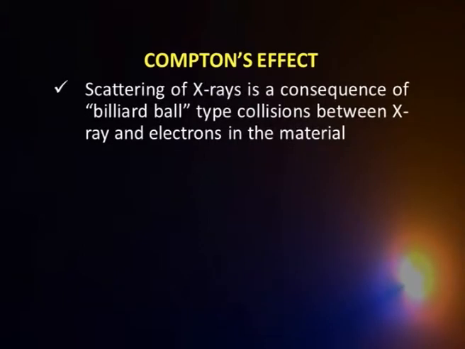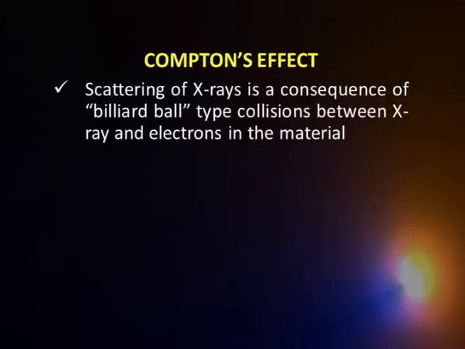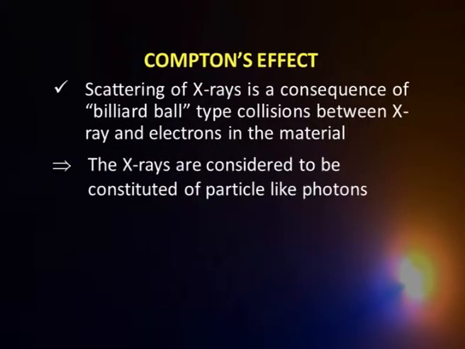Now, let us take the fifth experiment we had given as a challenge to classical mechanics, that is Compton's effect. Compton effect also can be explained simply by visualizing the scattering of X-rays from an element, say nickel or silver or whatever, as a consequence of some kind of a collision between the photon, which is coming from light, and the electron in the metal. So, this is some kind of a billiard ball kind of a collision. That means there is an electron there, a photon comes, strikes it.